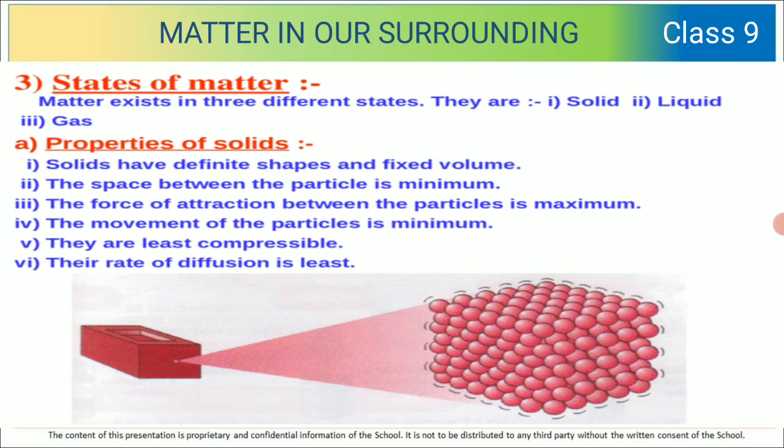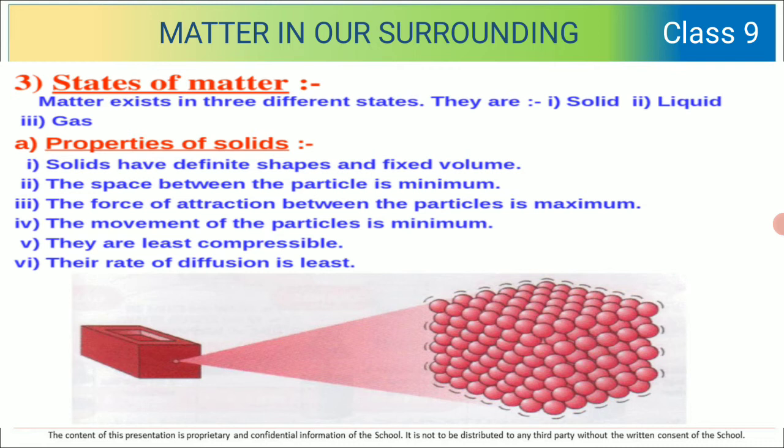Solids have definite shape and fixed volume. That means they have their own specific shape and fixed volume. The space between the particles is minimum. So if you take the example of a table, it is in solid state. The particles have very little space between them. But the force of attraction between them is maximum. That means they are very strongly bonded to each other.